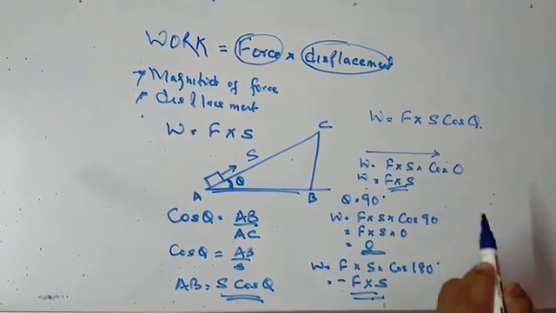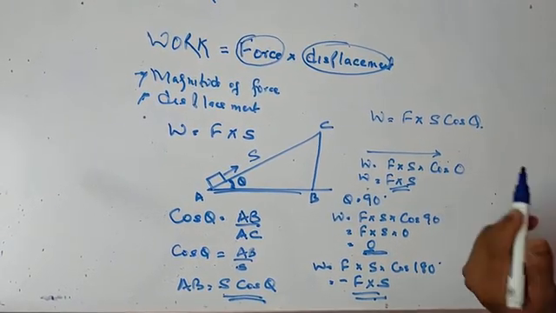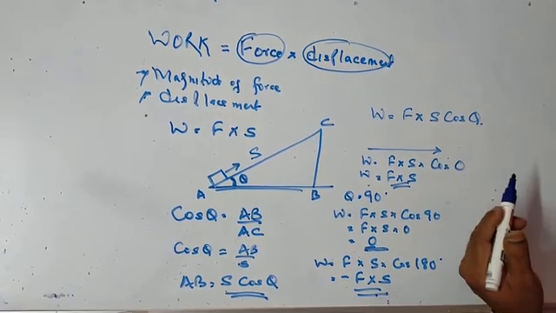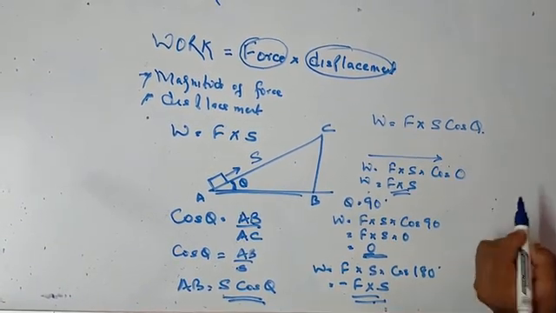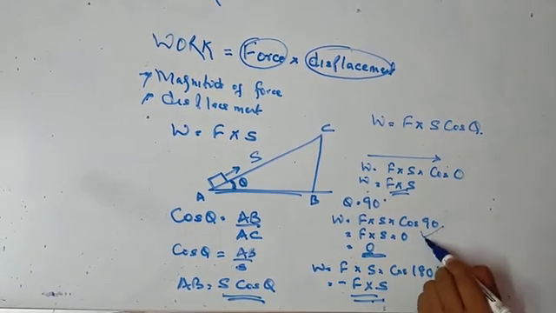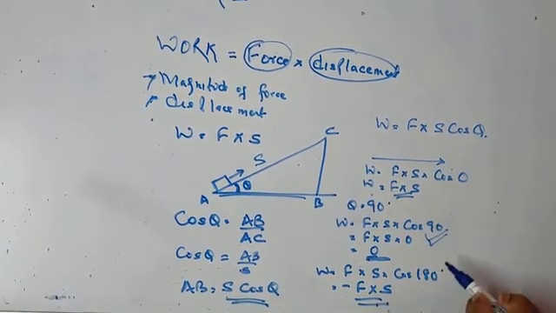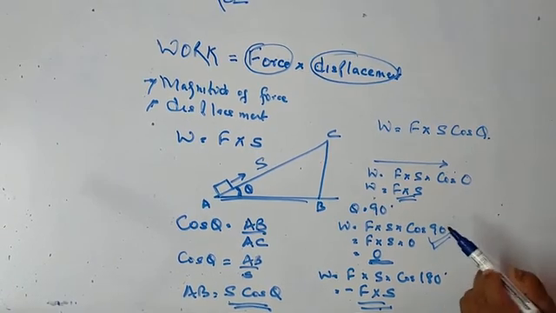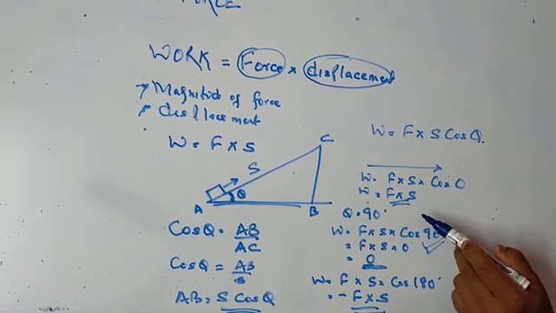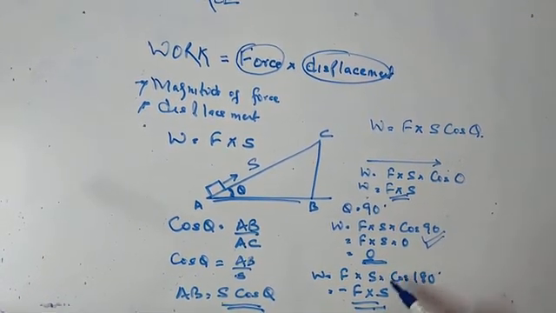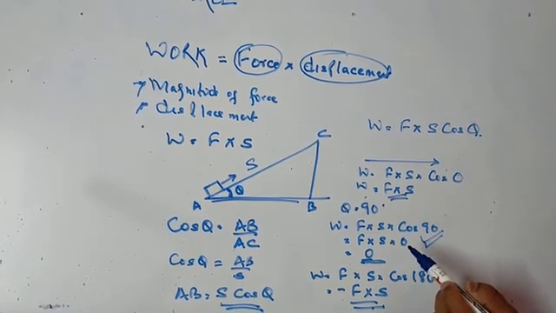So a person standing with a load on his head, we say that the work done is 0. Why? Because the angle made is 90 degrees. So these are special cases when work done can be positive, work done can be negative, work done is 0.